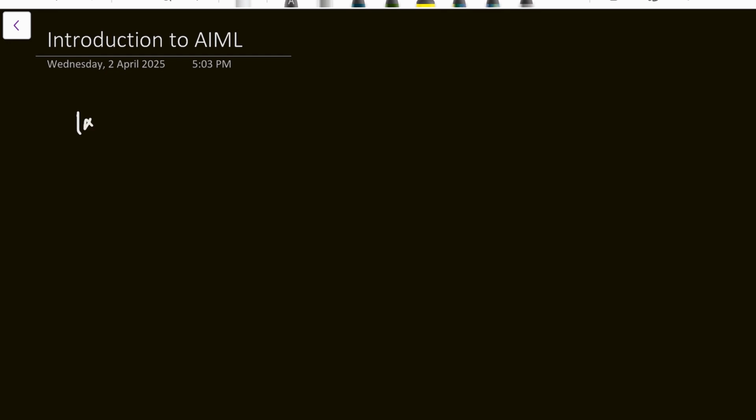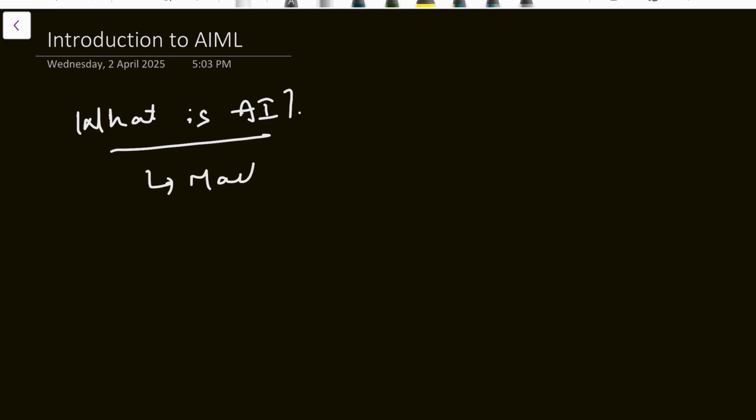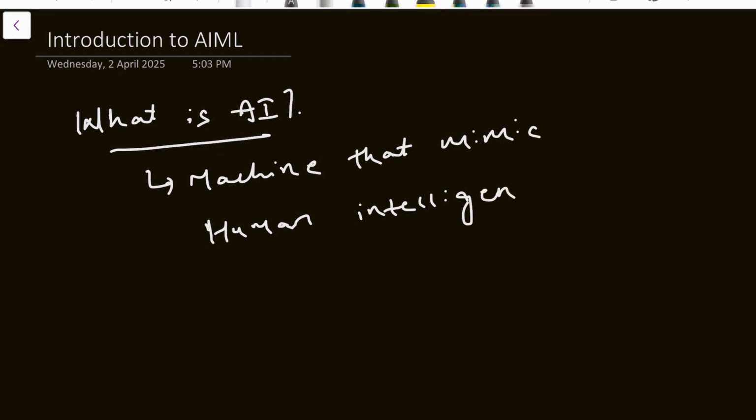So what is meant by AI? What is AI? AI is a machine that mimics human intelligence to perform a task. That is known as artificial intelligence. This is what is meant by AI.